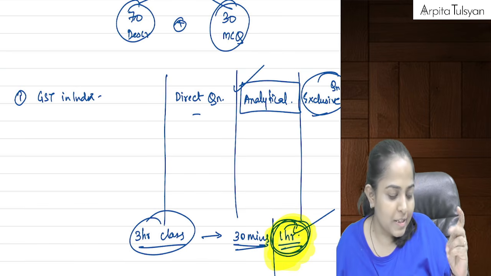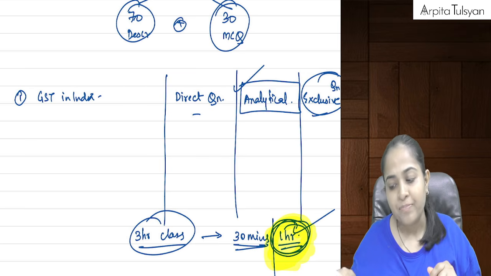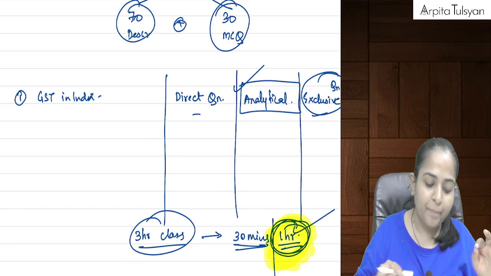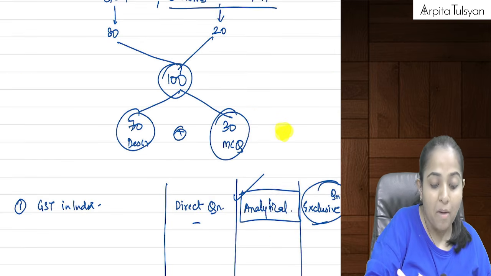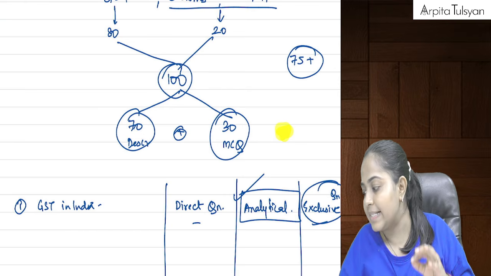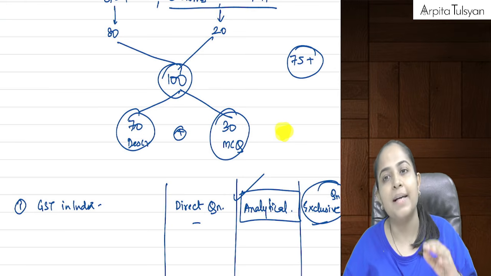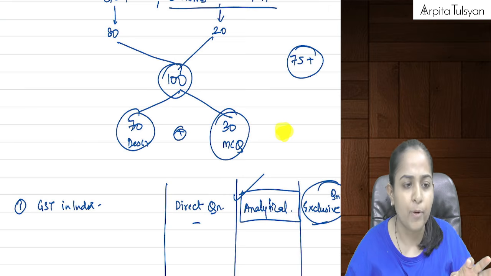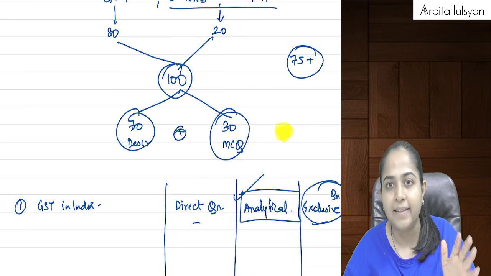So this was all about the basic introduction which I wanted to tell you. Our target should definitely be 75 plus. Marks target, I am telling you, should be 75 plus, and that is easily achievable. I know, seeing the past trends like the Jan 26 paper, May 26 paper, the level of paper is really good.